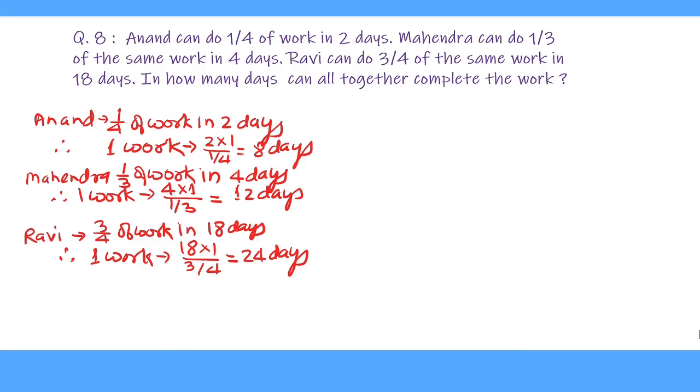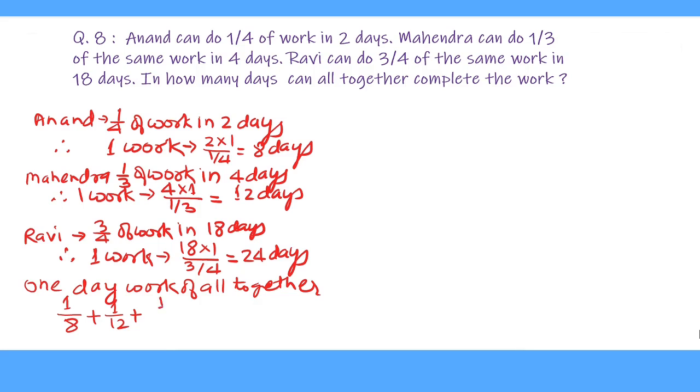So 1 day work of all the persons when they work together: Anand's 1 day work will be 1 upon 8 as he is doing the work in 8 days, plus Mahendra's 1 day work will be 1 upon 12 as he is completing the whole work in 12 days, and Ravi's 1 day work will be 1 upon 24 as he is completing the whole work in 24 days.